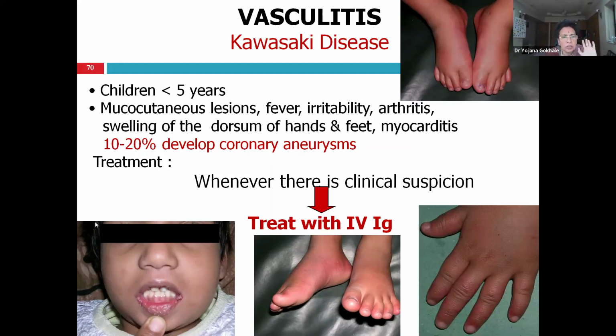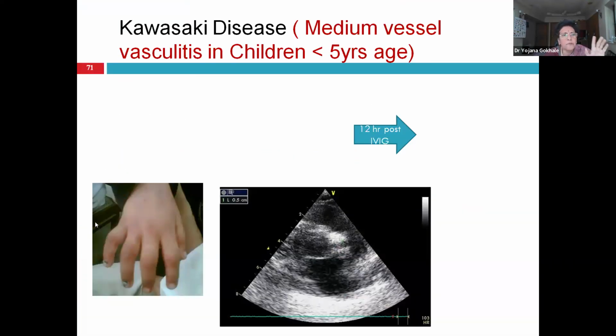Okay, so think of it, start, and that is the reason I've included this measly looking child. The Kawasaki disease, this particular patient of ours, we thought of it, immediately treated the patient. Patient had a coronary aneurysm, 5 mm size, and after starting IVIG, within 12 hours, the patient showed so much improvement.